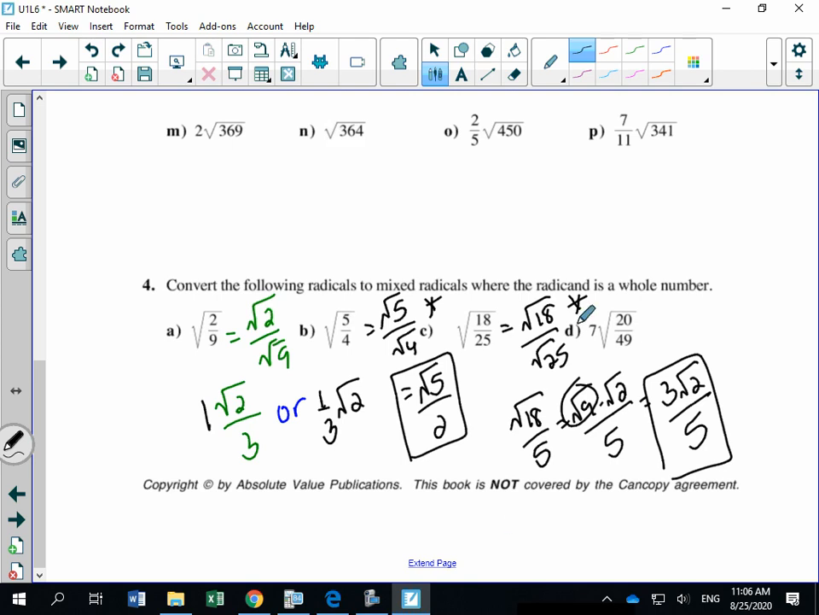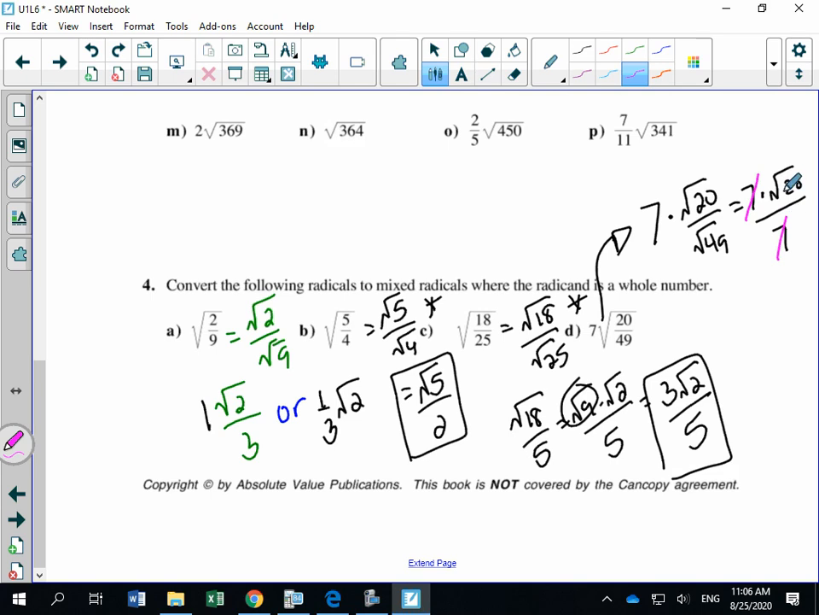Let's look at D. I think the same thing happens with D. Let's check. Okay, so this is 7 times the square root of 20 over the square root of 49, and the square root of 49 is 7. That's kind of interesting. We know that 7 over 7 will cancel. That will give us a 1.